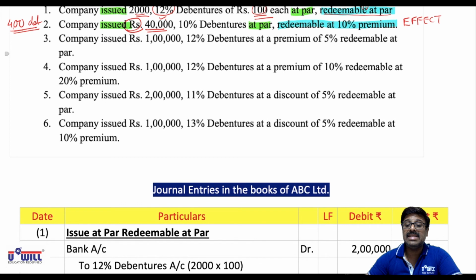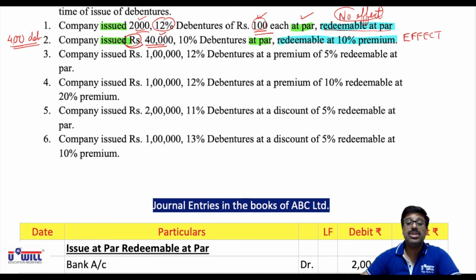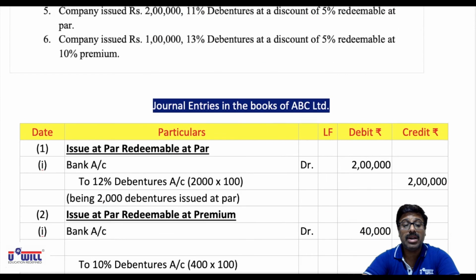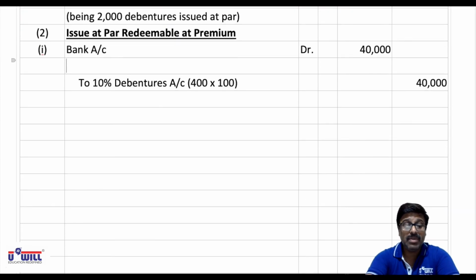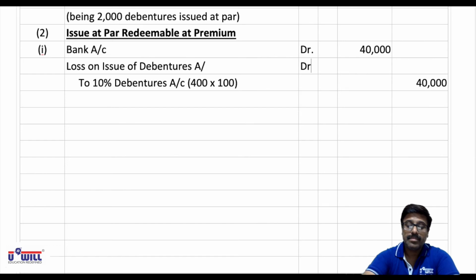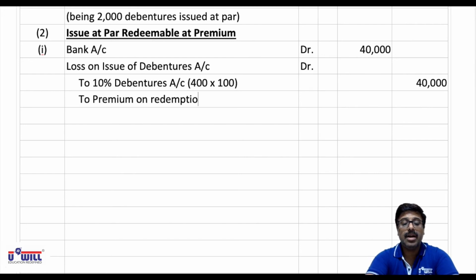Now we'll combine this effect. What is the effect of redemption at premium? We have to combine over here loss on issue of debenture account debit to premium on redemption. So in between where you have left the line, write down loss on issue of debentures account debit, and at the end write down 2 premium on redemption account.